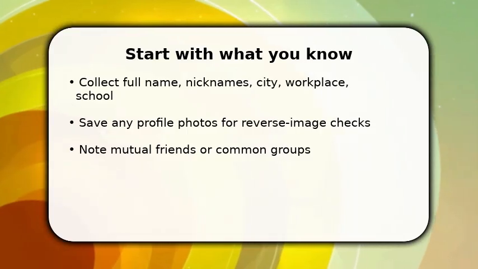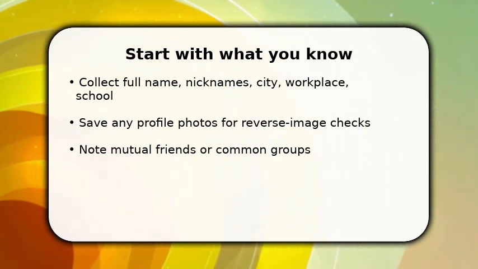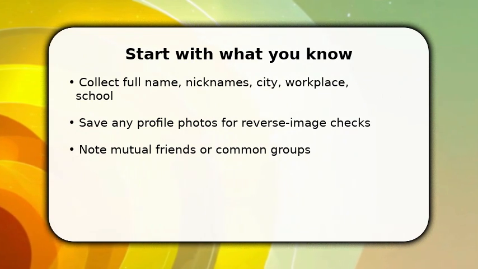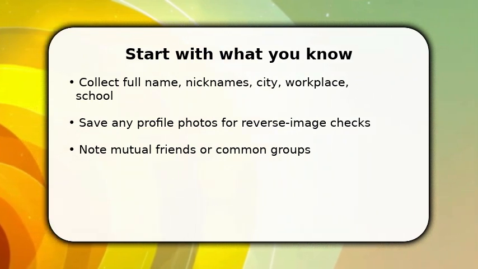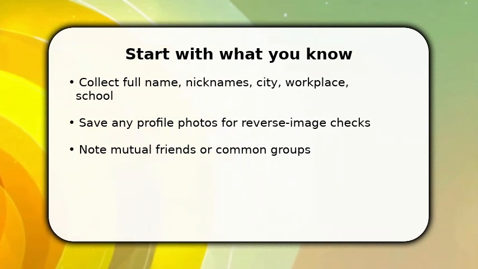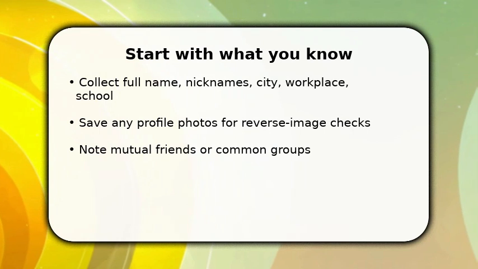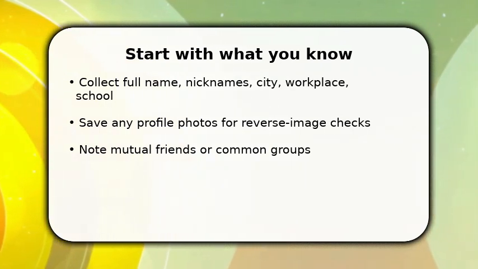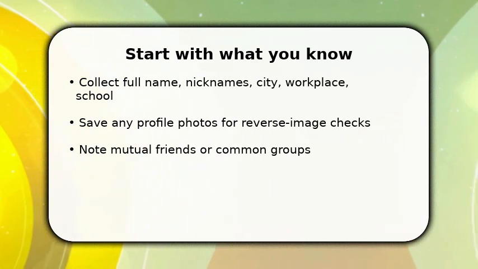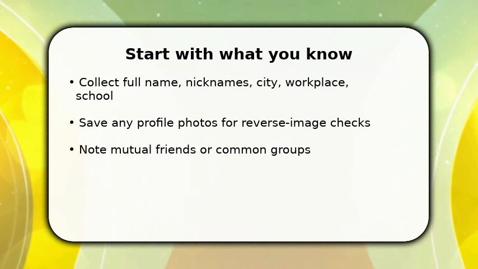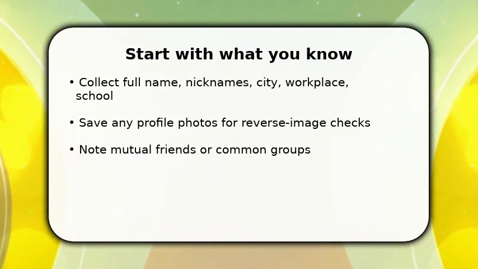You begin by assembling everything you already know: full name variations, hometown, employer, schools, and any mutual friends. Once done, open Facebook and enter the most specific name variant, include city or workplace to narrow results. Make sure to save one clear photo. You will use it for a reverse image search if the account is private. Don't waste time guessing. Combine two facts and search again to reduce noise and surface the right profiles faster.